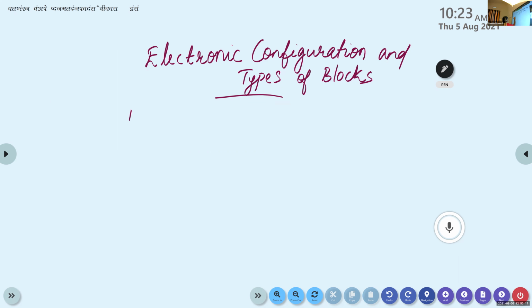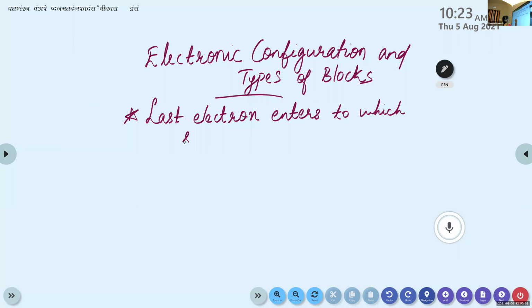Okay, so you have to note this point first. Last electron enters to which subshell or orbital, it is considered as their block.